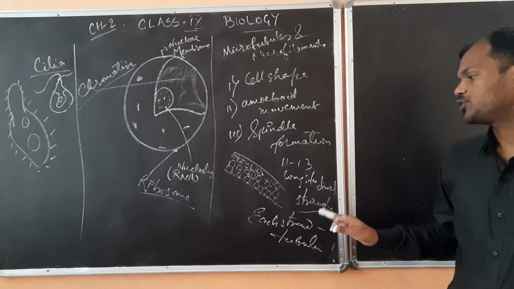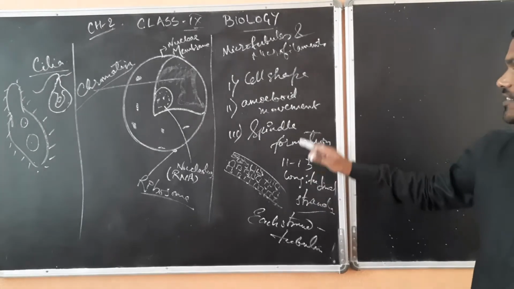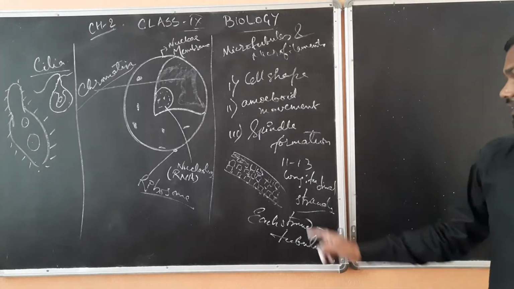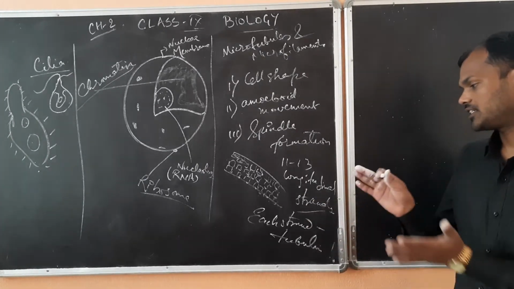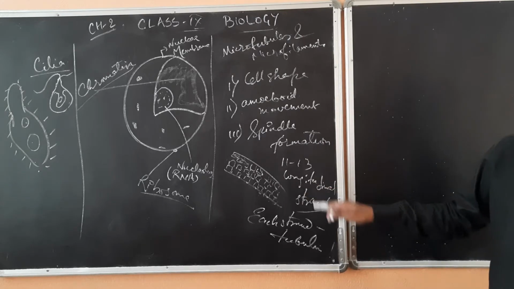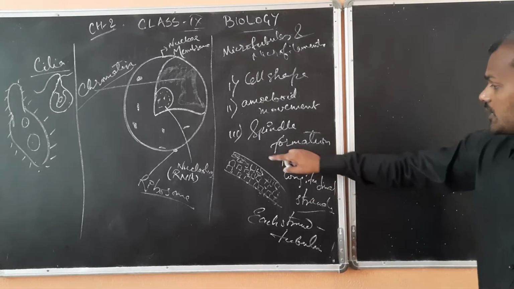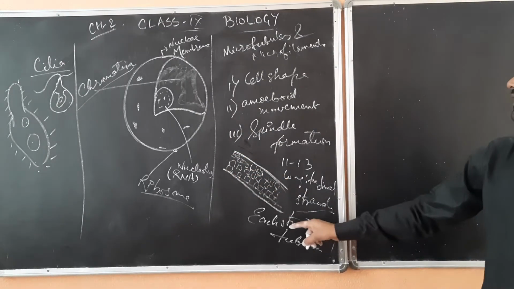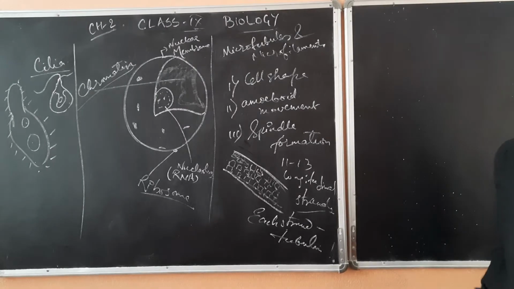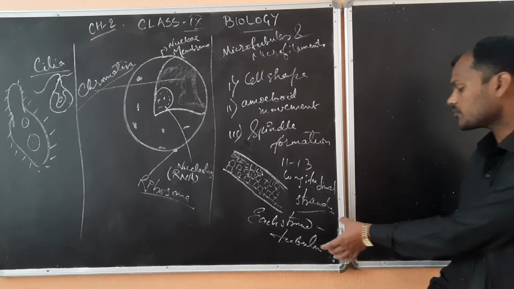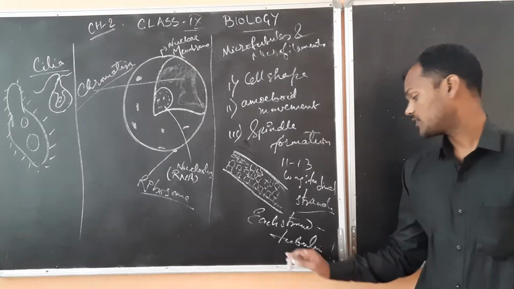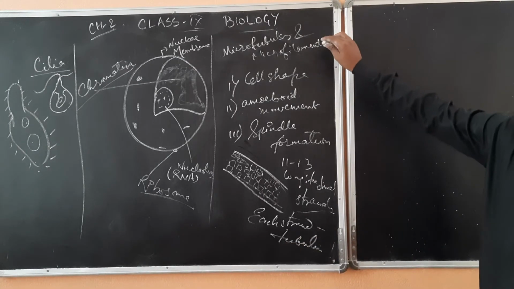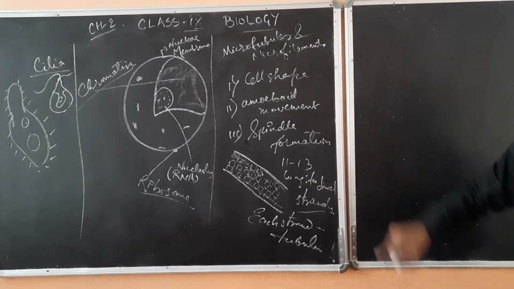These are made up of longitudinal strands, and each strand accumulates 11 to 13 longitudinal strands, and its structure is like this. This is your microtubules. Each strand contains tubules, and it contains tubulin protein. Now, the structure is already told. Now come to the functions.